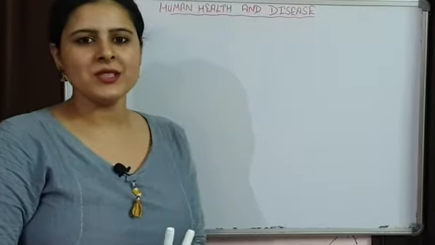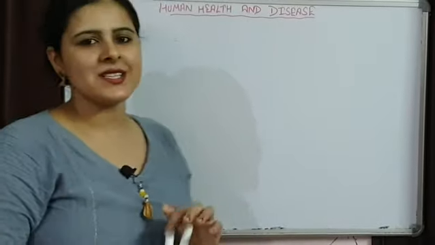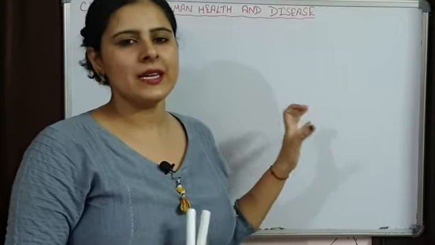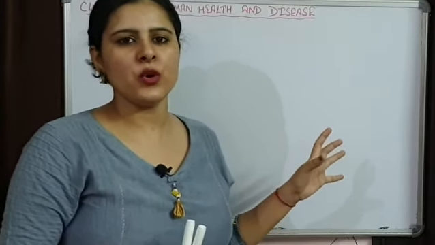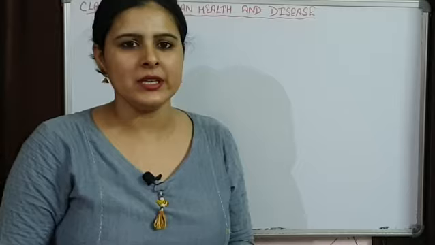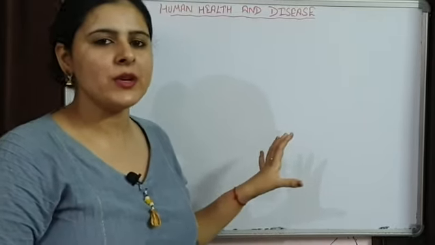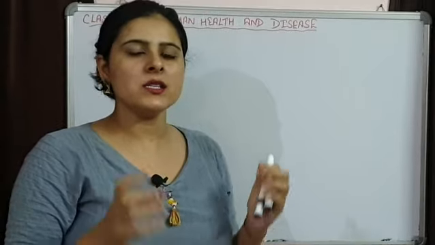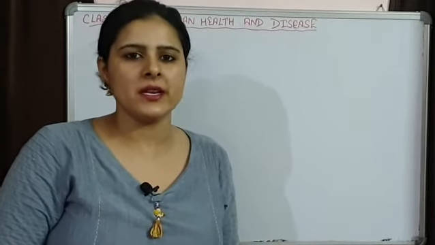Good morning, students. In this chapter we were discussing immunity, and in immunity we talked about innate immunity, that is inborn immunity, and acquired immunity. We discussed in detail innate immunity, and we saw that it provides a non-specific defense mechanism.